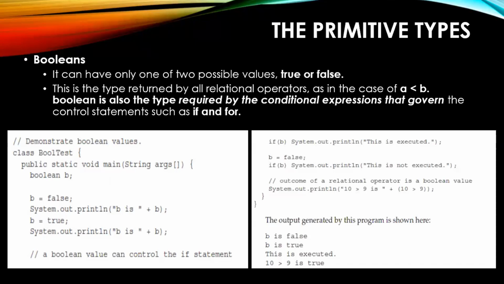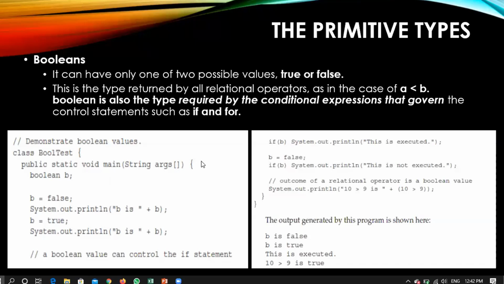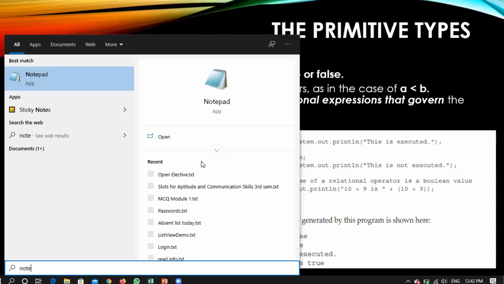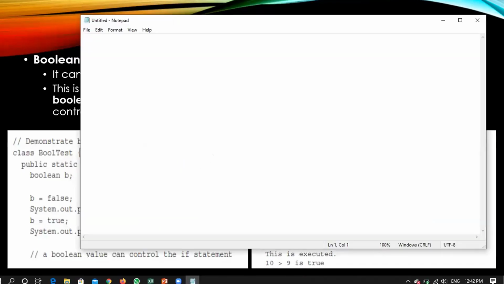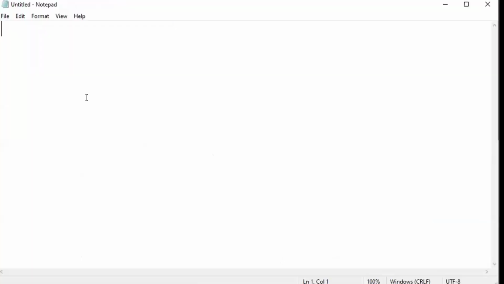Not clear, sir. There is not any condition. Good question, but it requires a little explanation. If I am writing A is less than B, will it be evaluated to either true or false?